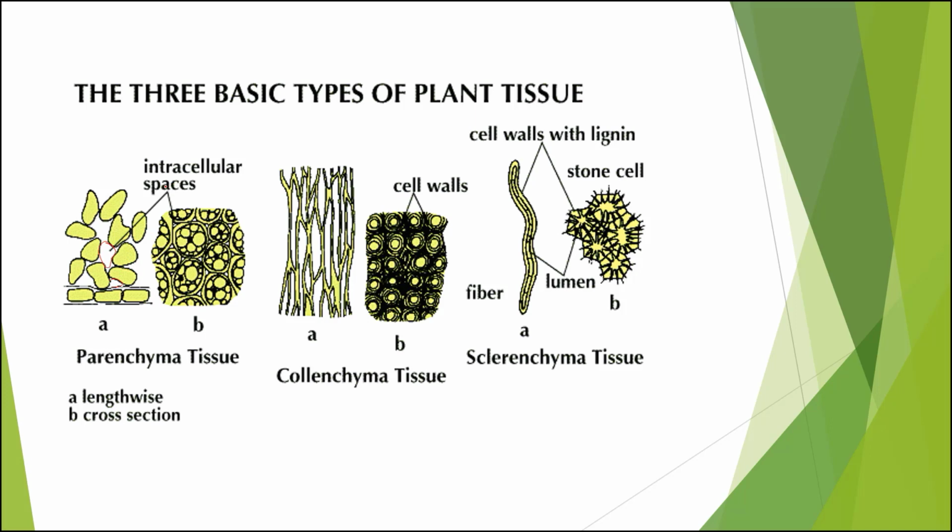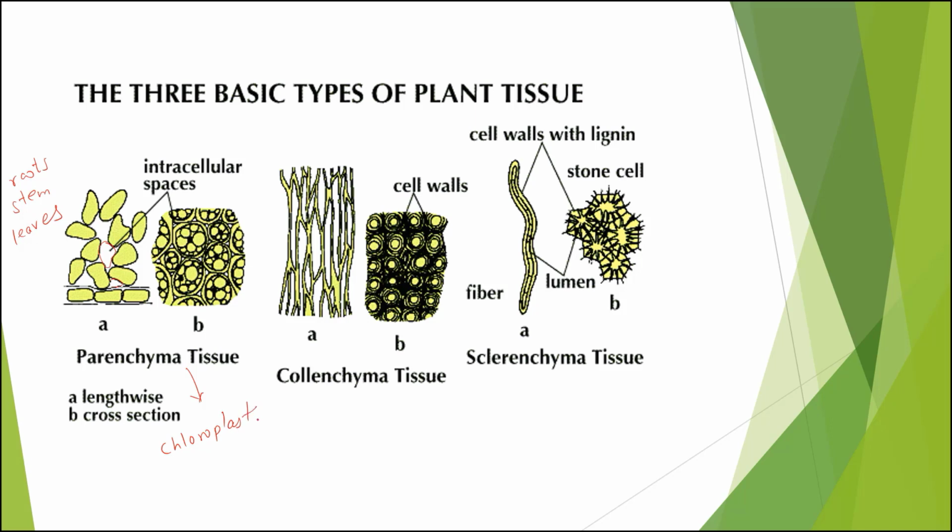Then, if we talk about the shape, they may be oval, spherical or cylindrical. As you can see, they may be oval, spherical or cylindrical. And they are found almost in all the parts of the plant. For example, they are found in roots, they are found in stem, they are found in leaves, etc.